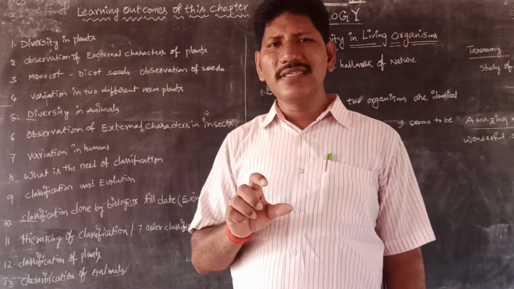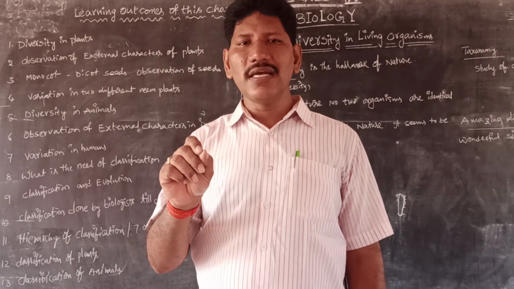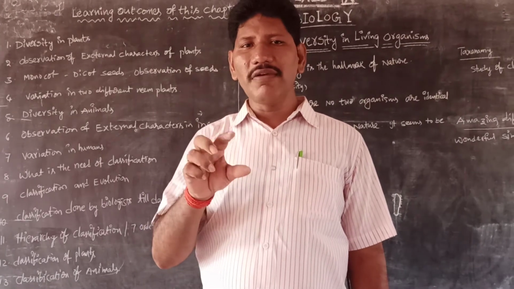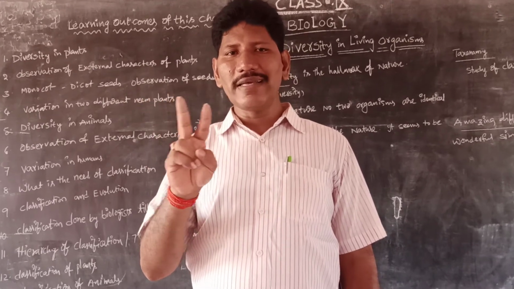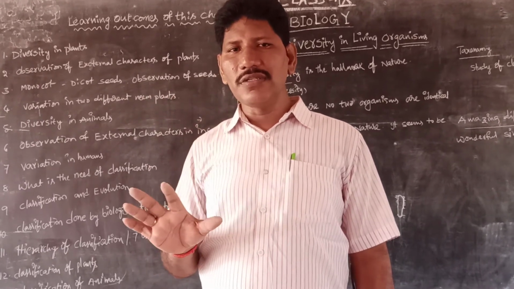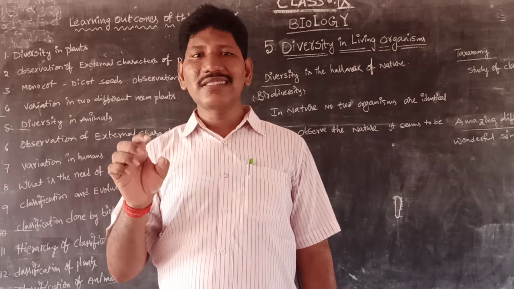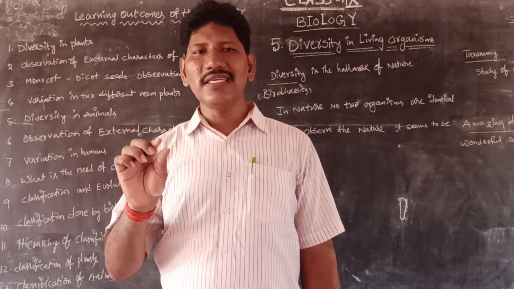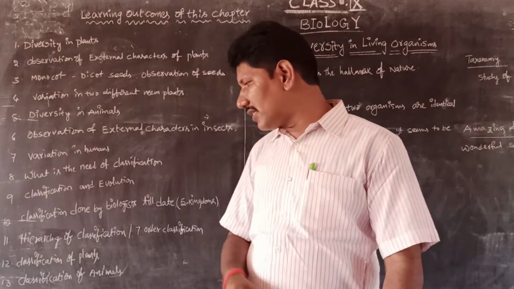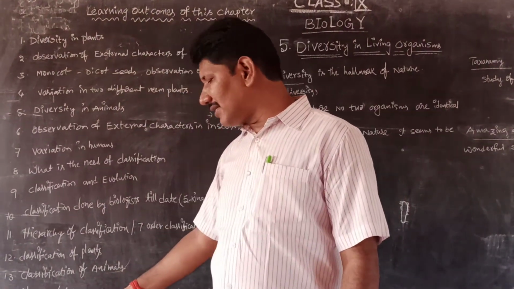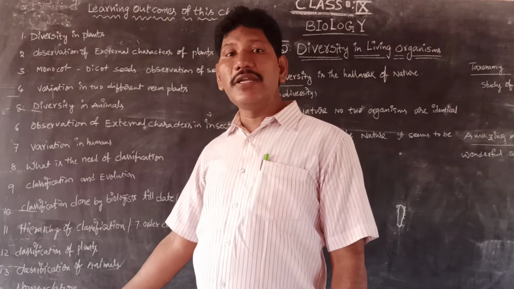Here Homo is the genus name, sapiens is the species name. So we are having two names, one for living organisms across the entire world, without any confusion. That name is called a scientific name. The naming is called nomenclature. It is also called binomial nomenclature.